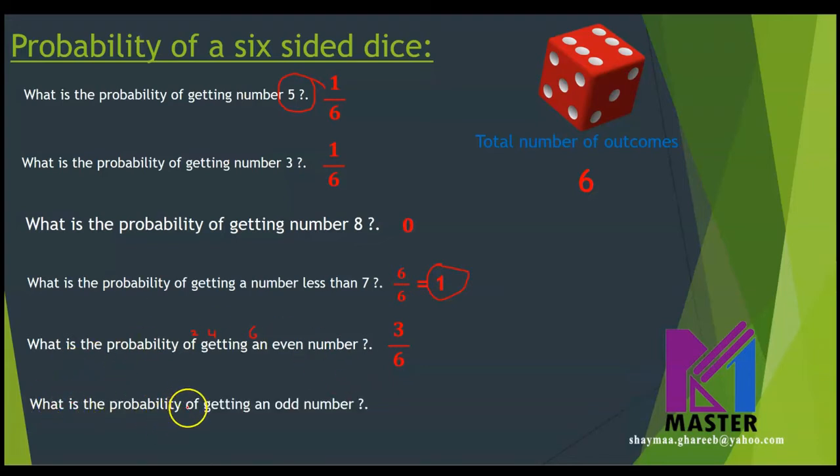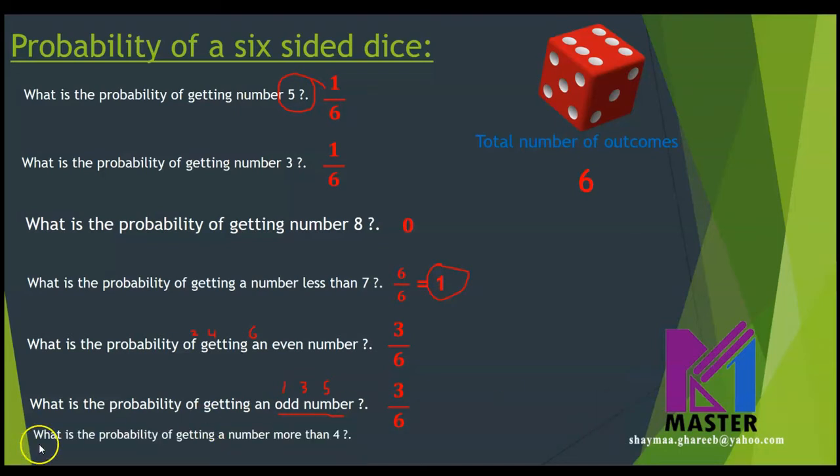What is the probability of getting an odd number? Let's find out how many odd numbers there are on the dice. We have number 1, we have number 3, and we have number 5. So how many numbers are they? 3. So it will be 3 over 6. It can be written as half, or as even chance or equally likely if it is in words. Is this clear?